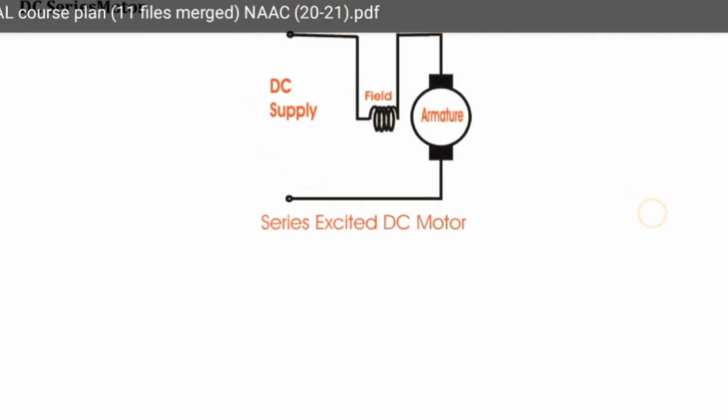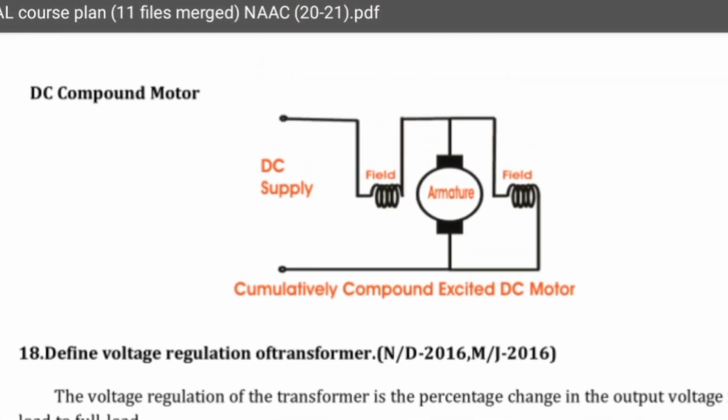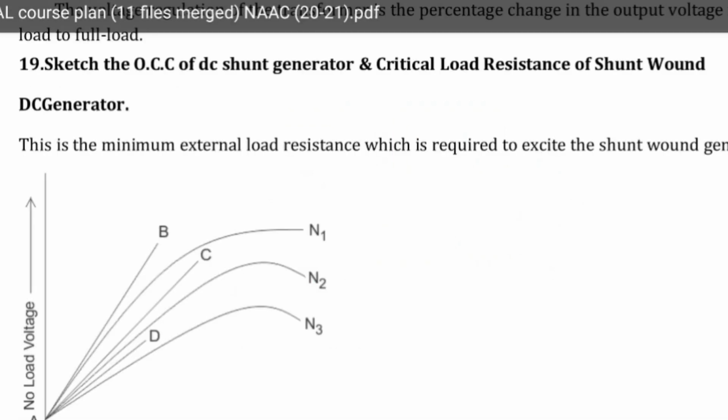Compound, another one, you can see the compound motor. In compound, both the series field and shunt field are there. This is the series field winding and the shunt field winding. Both are present. Cumulative compound and differential compound, two types are there. And another very important one: sketch the OCC characteristics, open circuit characteristics of a DC shunt generator.